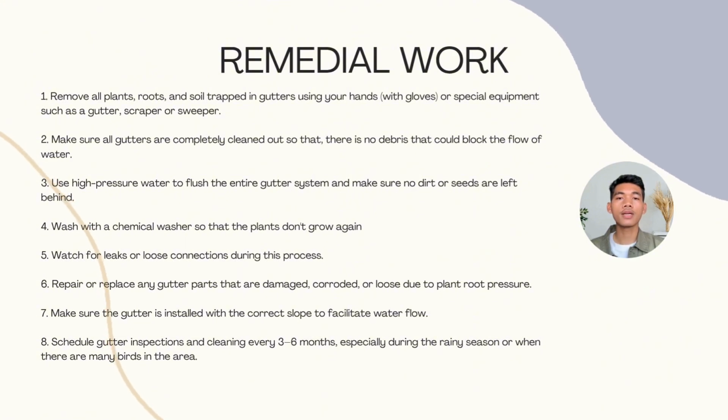Make sure all gutters are completely cleaned out so that there is no debris that could block the flow of water. Use high pressure water to flush the entire gutter system and make sure no dirt or seeds are left behind. Wash with a chemical wash so that the plants don't grow again. Watch for leaks or loose connections during the process. Repair or replace any gutter part that is damaged, corroded, or loose due to plant root pressure. Make sure the gutter is installed with the correct slope to facilitate water flow.